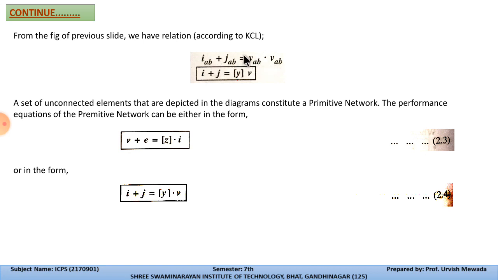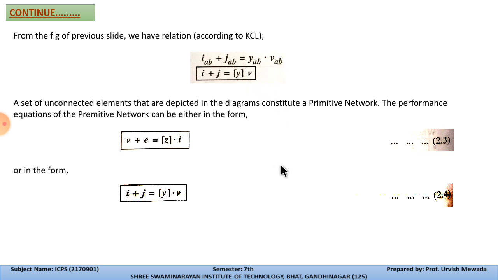Z is equal to V upon I, so Y is equal to I upon V. So I_AB plus J_AB is equal to Y_AB into V_AB. In matrix form, I_AB is replaced with I, J_AB with J, Y_AB with the matrix Y, and V_AB with V.